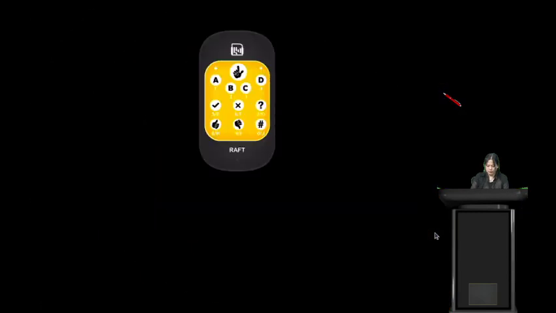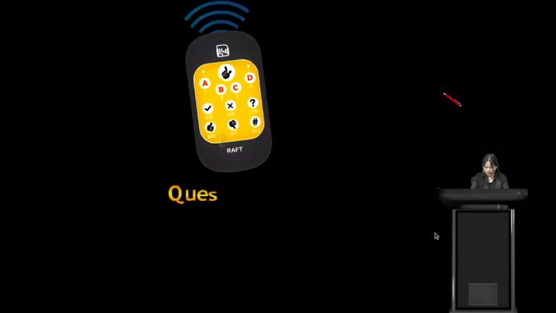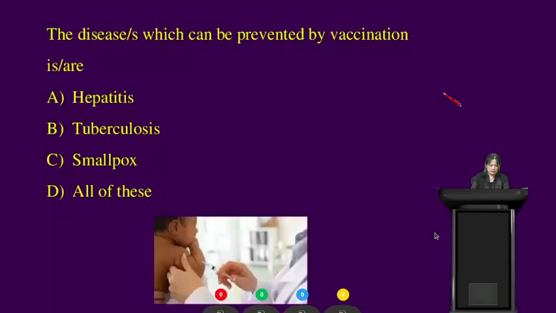Alright, students, we have another question. Please get your rough devices ready. The question is: the disease or diseases which can be prevented by vaccination is or are which of the following? I'm giving you 25 seconds for this question. Your time starts now. Option A is hepatitis, option B is tuberculosis, option C is smallpox, and option D is all of this. Which of the following diseases can be prevented by vaccination?